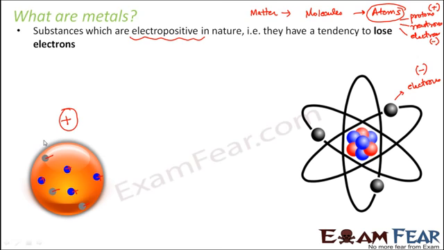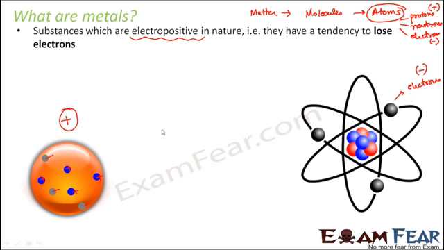For now, you should understand that anything which has a tendency to lose electrons is a metal. All the metals we are talking about, sodium, potassium, iron, magnesium, aluminium, all have a tendency to lose electrons.